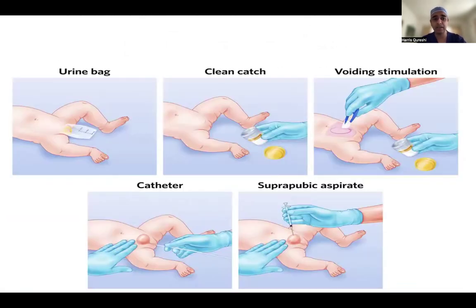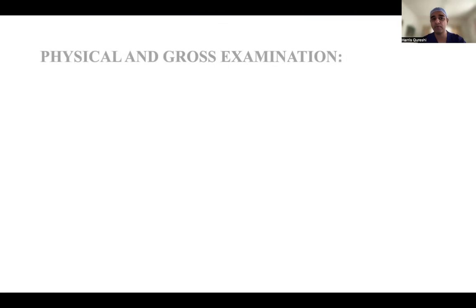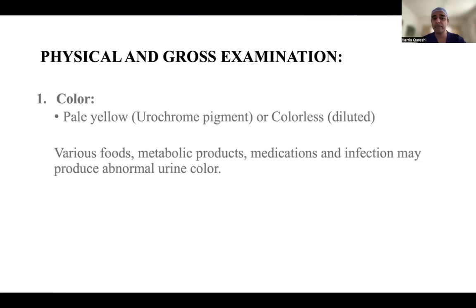So these are the things which you can do in a pediatric patient, but you have to clean it up and then do all these things. Sterile urine should be taken, otherwise it will be contaminated, and then you will be treating the patient, which will be of no use. So talking about the physical color of the urine is very important.